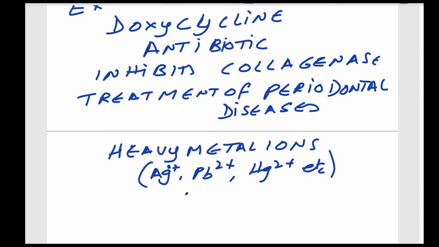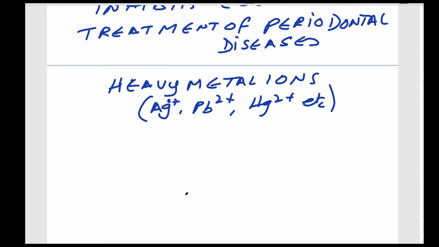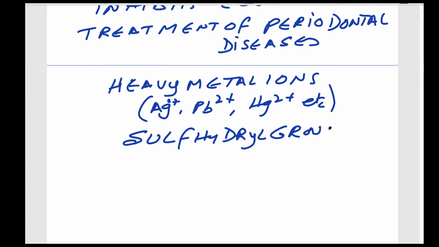We are talking now about the reversible way. They act at the sulfhydryl group. This is about various aspects of non-competitive inhibition.